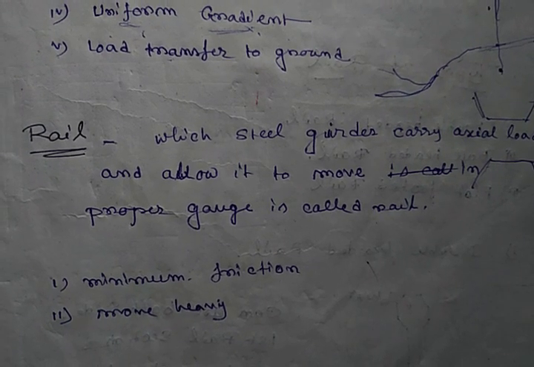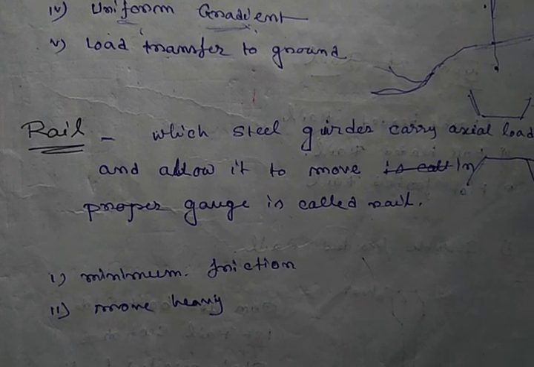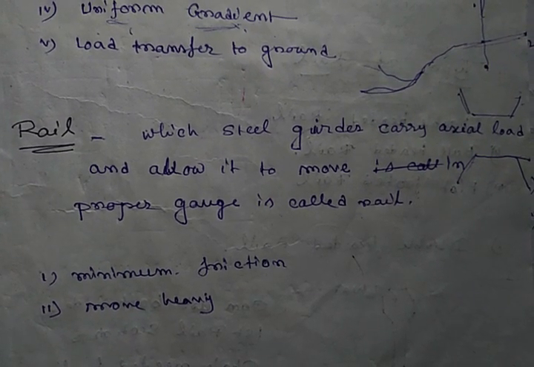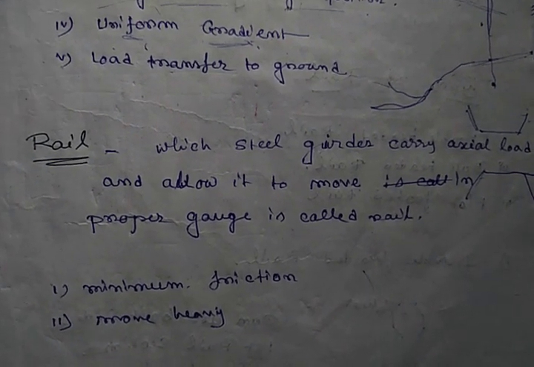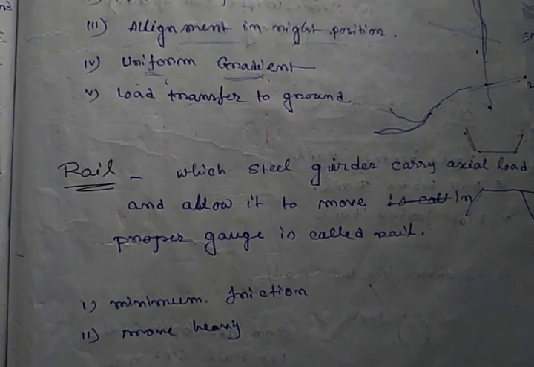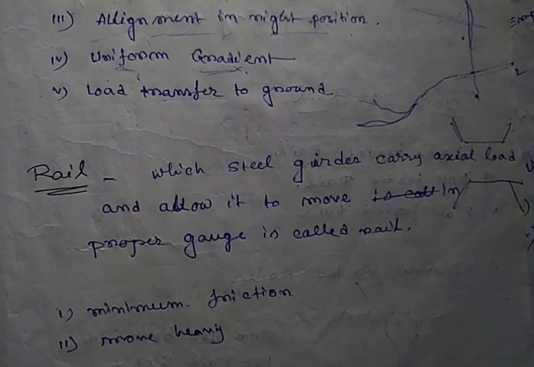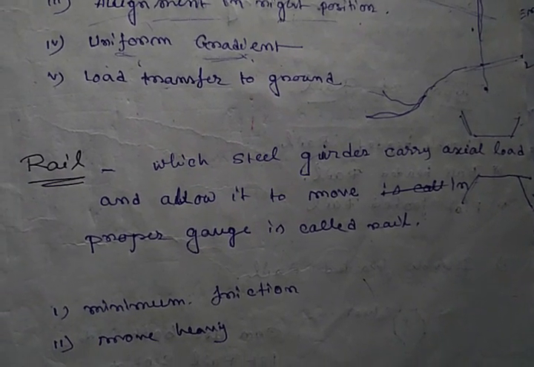We have to mix some carbon to form steel, and by holding this steel girder properly we can create the railway. If this girder can carry loads and allow movements on it, it is called rails.